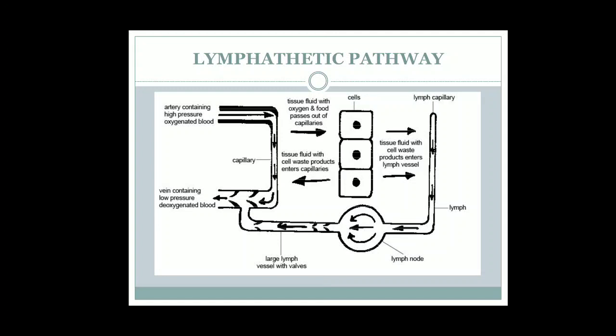And now this exchange of substances will take place between the tissue fluid and the cells, and the waste which has come out from the cells enters the lymphatic capillary, and through lymph it will come to the lymph vessel, then lymph nodes, and from lymph nodes again it will join the vein. So it will pour all its secretions in the veins. So this is how the interstitial fluid is again carried back to the heart, and again it is distributed to the different parts of the body.